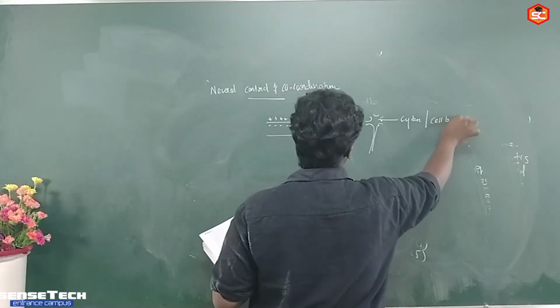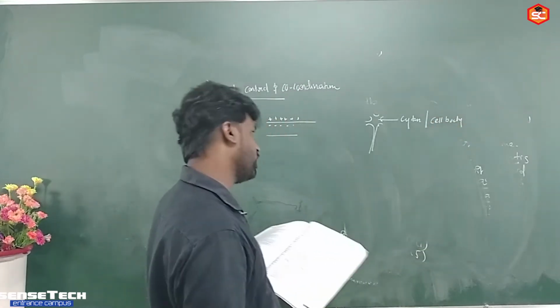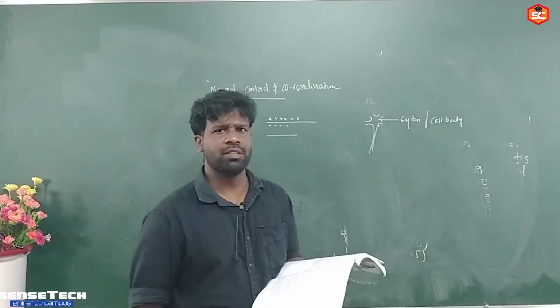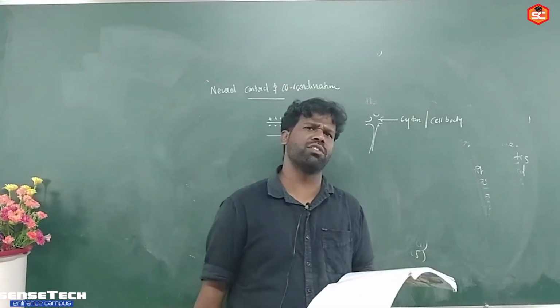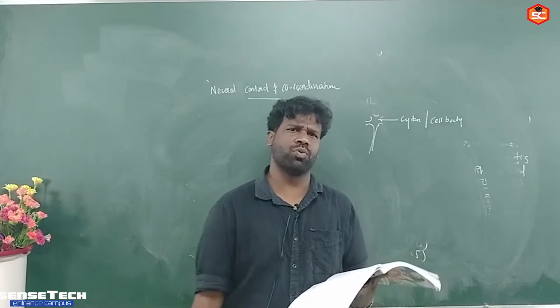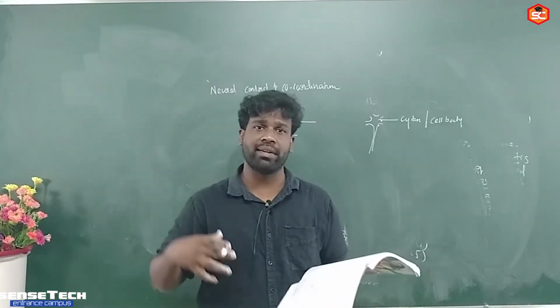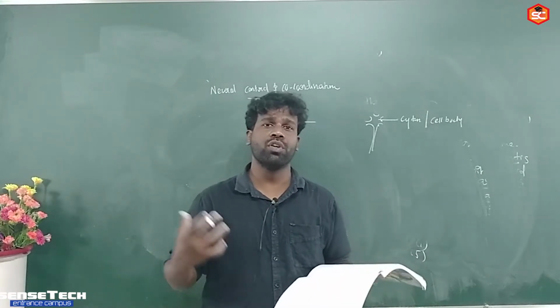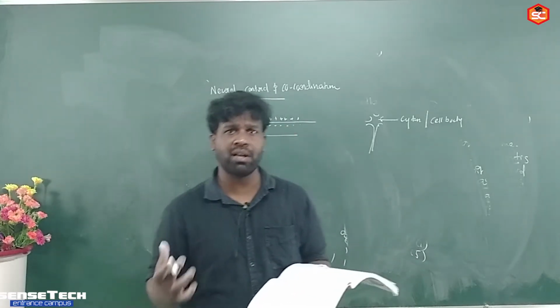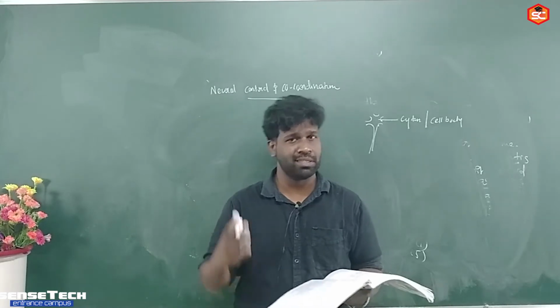Okay, so cytone or cell body is the terminal bulged portion. A cluster of this cell body or cytone in our peripheral nervous system called as ganglia.